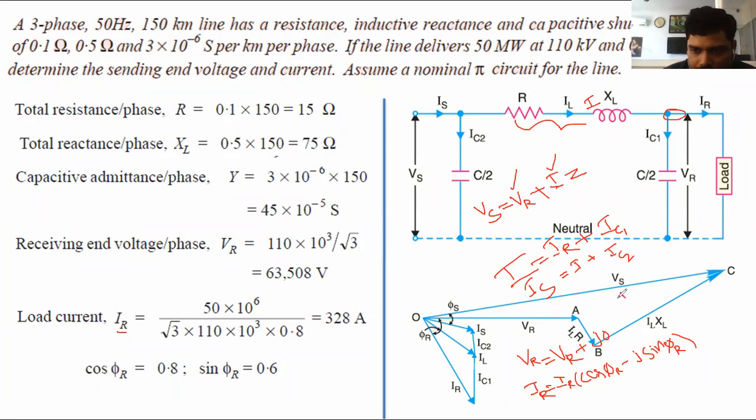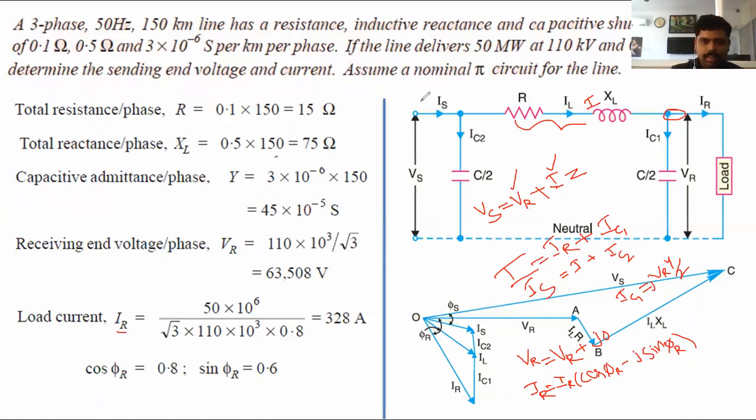Already we have derived that IC1 equals VR into the admittance half, that is VR into Y by 2, and with the imaginary term, j VR into Y by 2. Similarly, IC2 is Vs into j Y by 2.